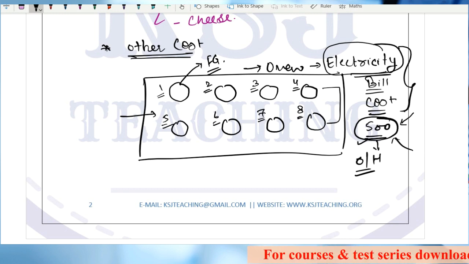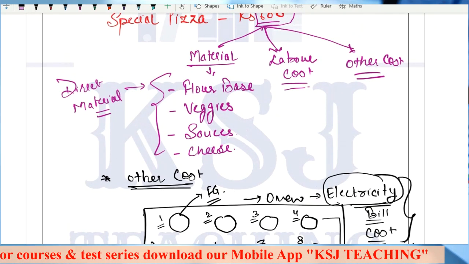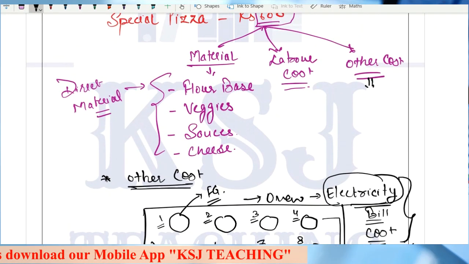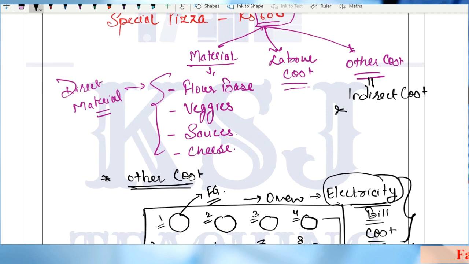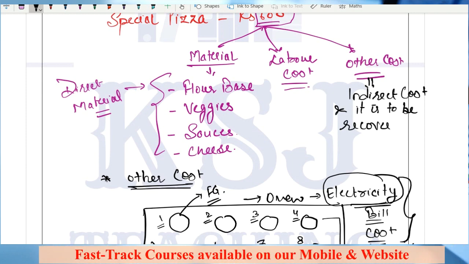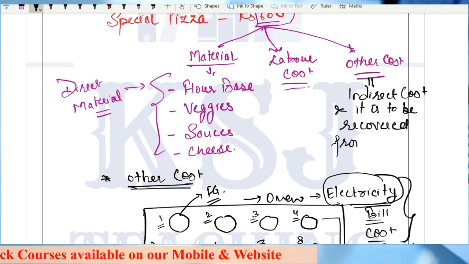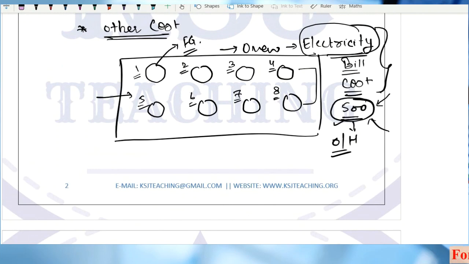So this 500, I have to recover it from my customer. This other cost is indirect cost, and it is to be recovered from customer.